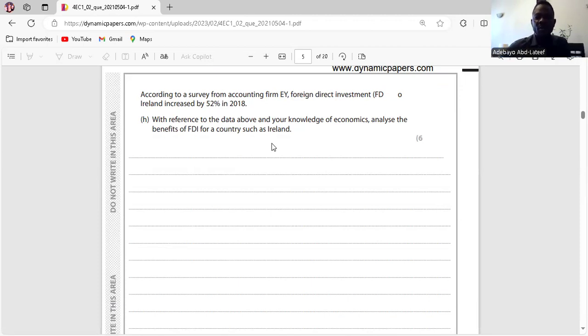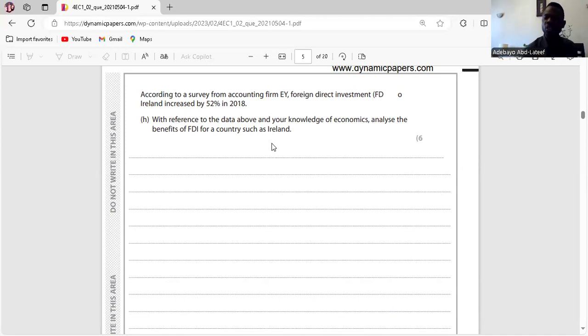Let me say, with reference to the data above and your knowledge of economics, analyze the benefits of FDI for a country such as Ireland. When we talk about FDI, it is an amount of inward investment of foreign firms into a country. Inward investment of foreign firms into a country, that is FDI. So FDI will lead to MNCs. You get the point. So what are the advantages or benefits of having FDI?